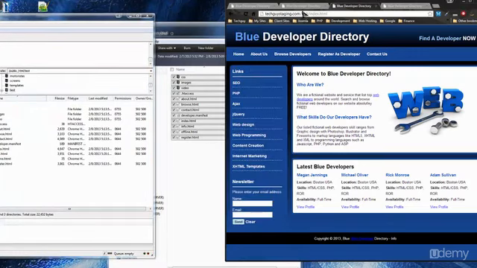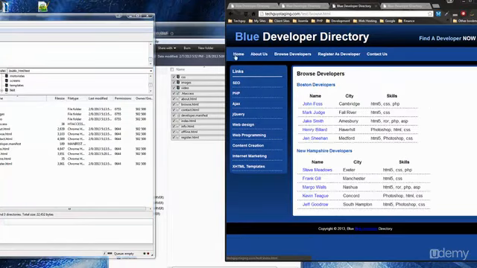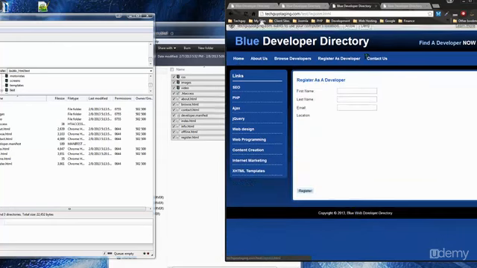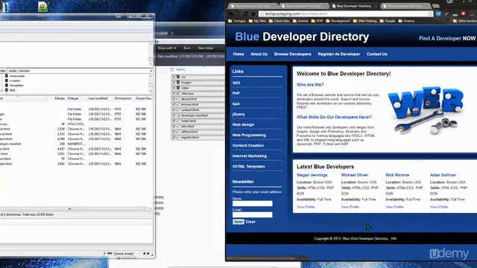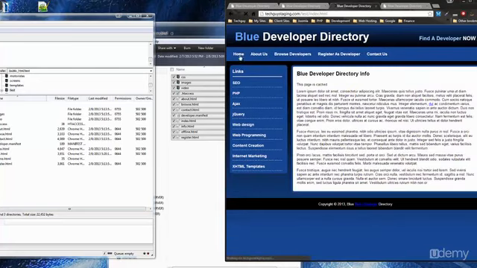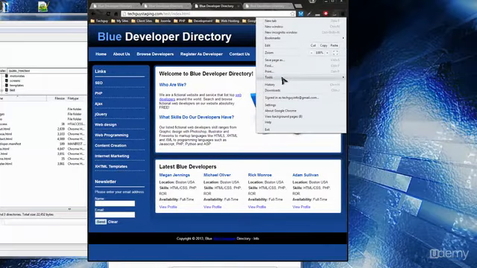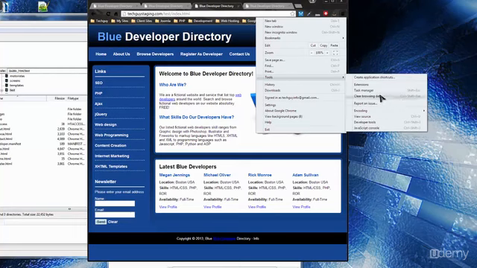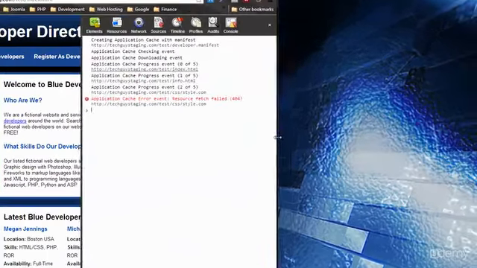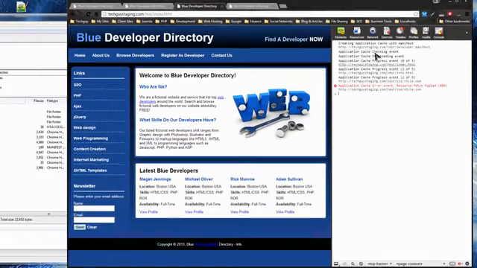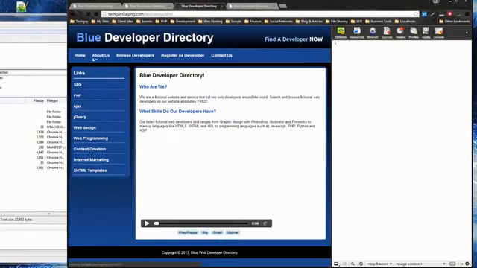Alright, so now if we go to our live site, everything's in order. Go to the info page. So everything seems to be good. I'm going to open a little tool that comes with Chrome, the developer tools. This isn't something that you should be doing yet if you don't know what you're doing, but I just want to show you one thing.